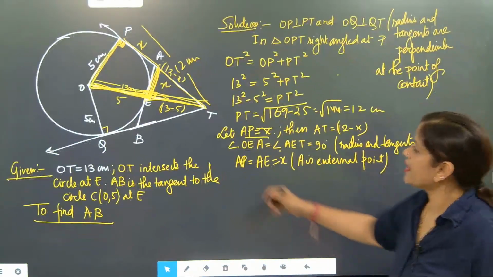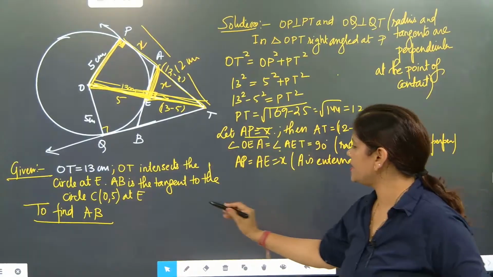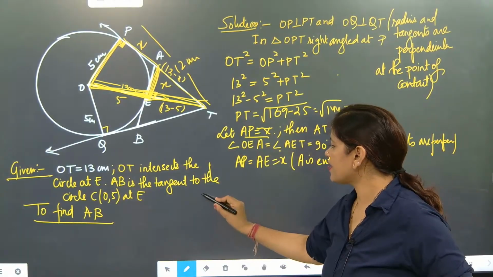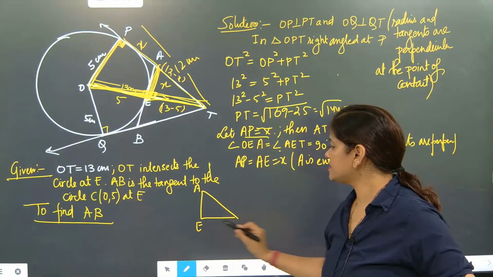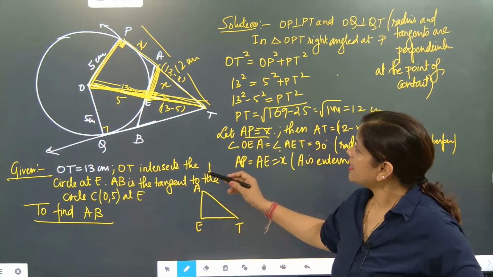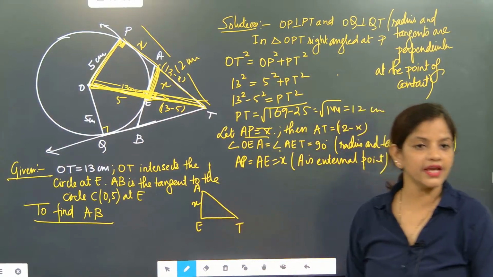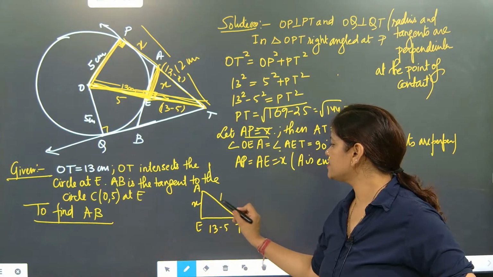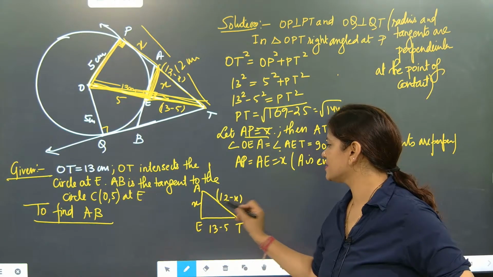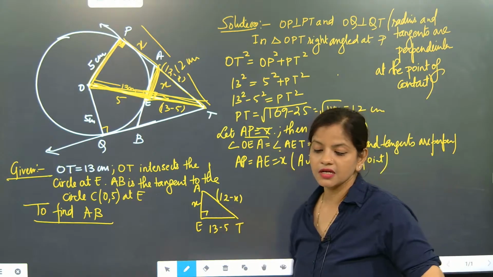We will take triangle AET. I'm writing here. You see what is coming in triangle AET. This is A, this is E, and this is T. AE is equal to x. This is 13 minus 5, and this is 12 minus x. And this is coming as perpendicular.